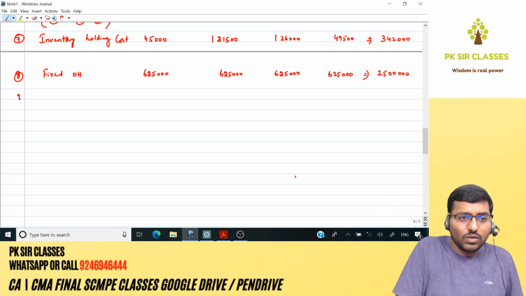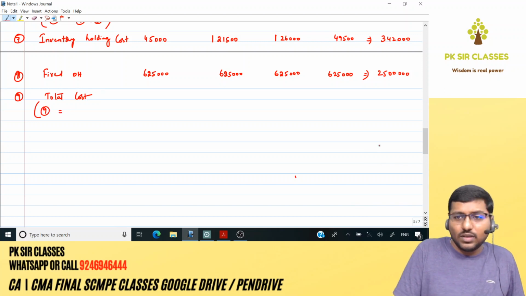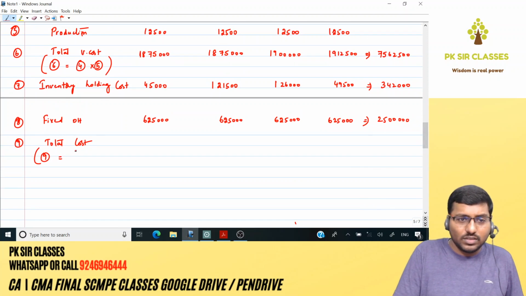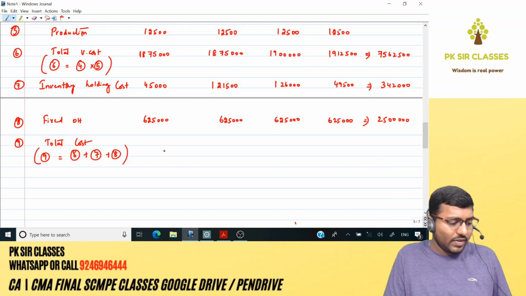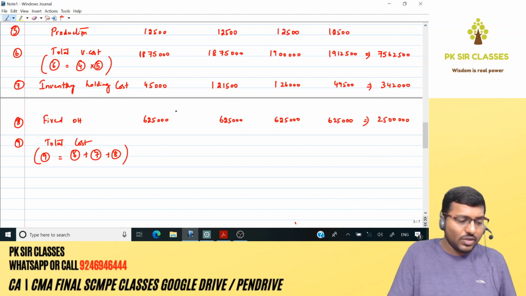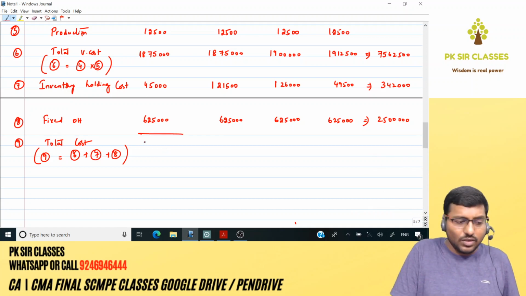Now we can calculate total cost, which is row 9, equal to variable cost as row 6 plus inventory cost as row 7 plus fixed cost as row 8. So 6 plus 7 plus 8: 18,75,000 plus 45,000 plus 6,25,000 comes around 25,45,000.